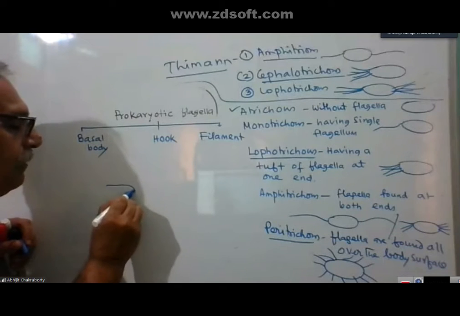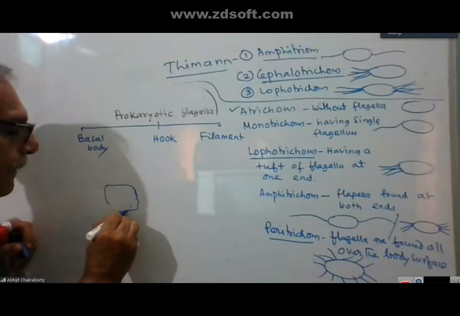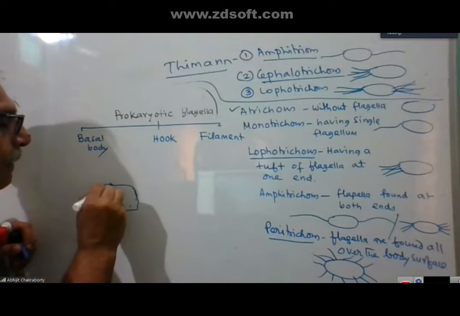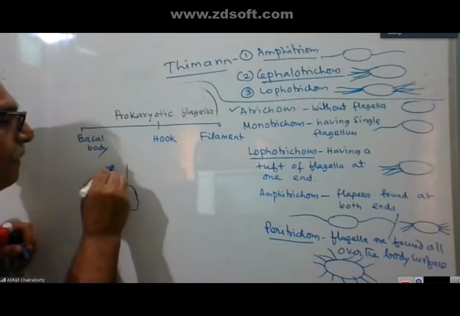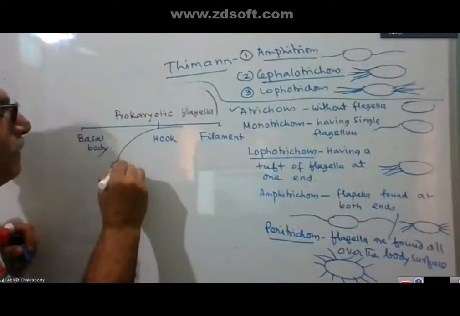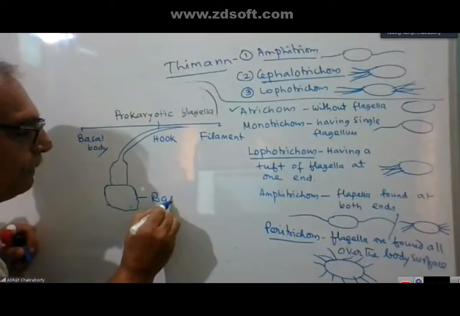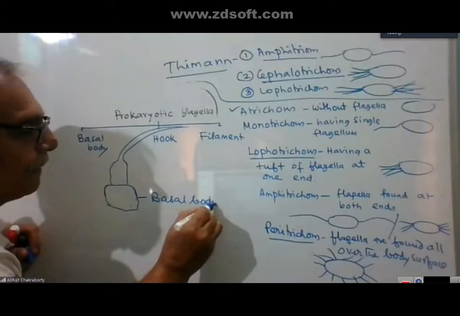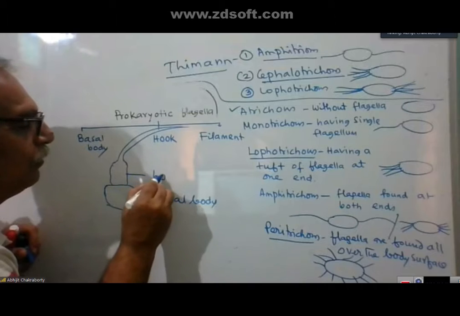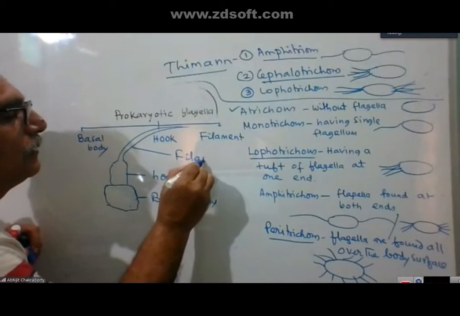So this is the basal body, you can call this the hook, and this is the filament.